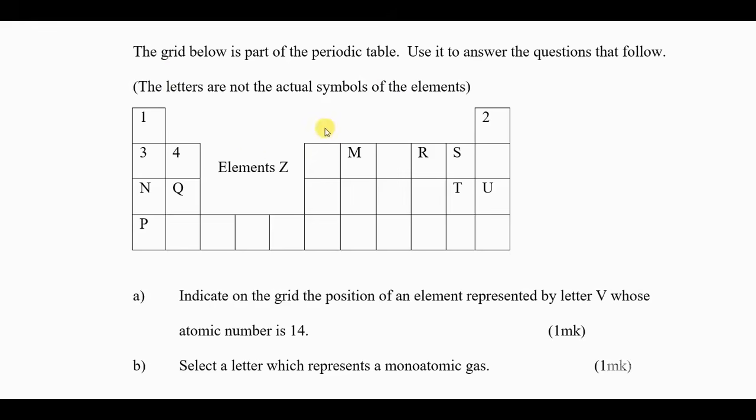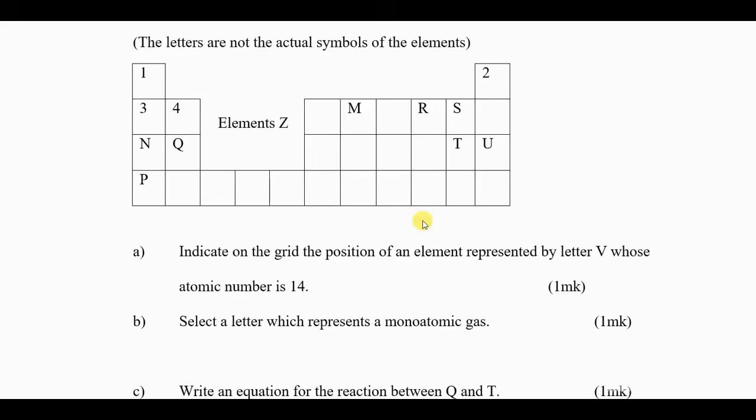So once you have written the atomic numbers from 1 up to 20, now you will be able to know what you are doing. Remember, the first square is for hydrogen, the second square is for helium, and then lithium, beryllium, boron, and then we go to carbon, nitrogen, all the way to calcium, atomic number 20. So once you know that, you should know what these elements represented by letters are called. So let us go to the question and see what they are asking.